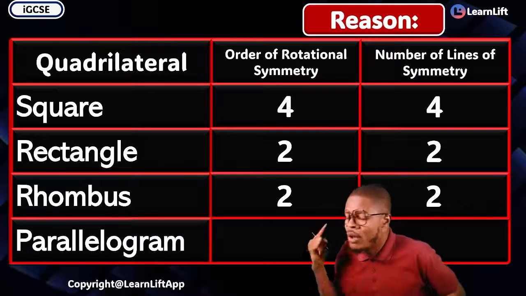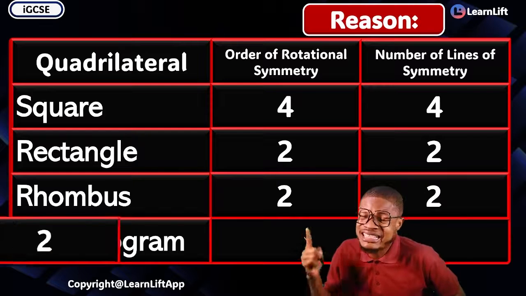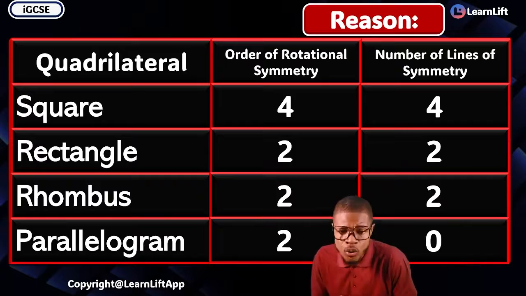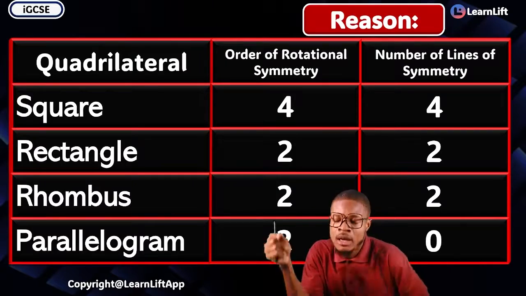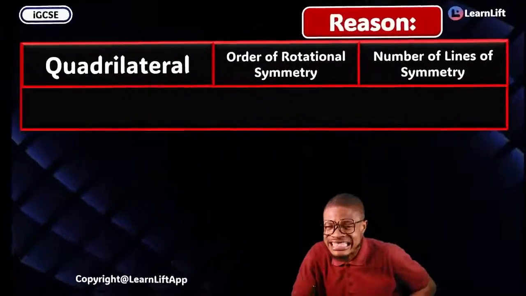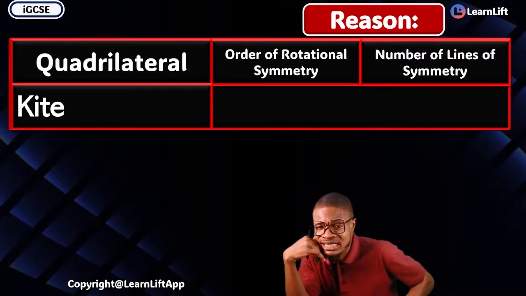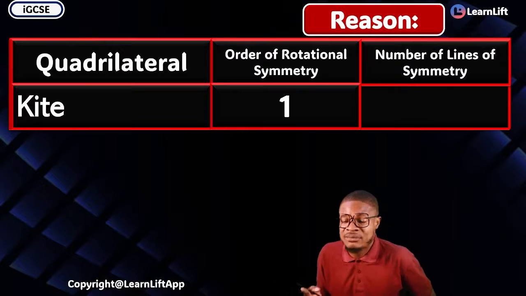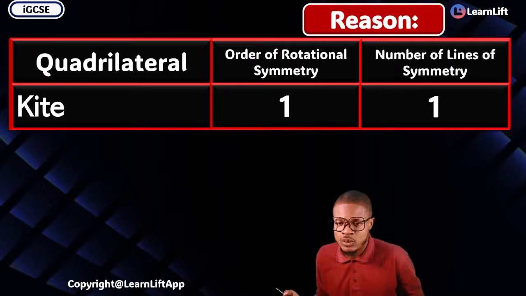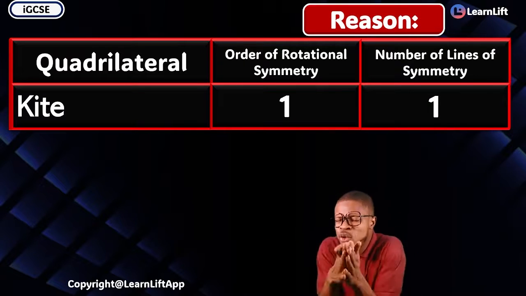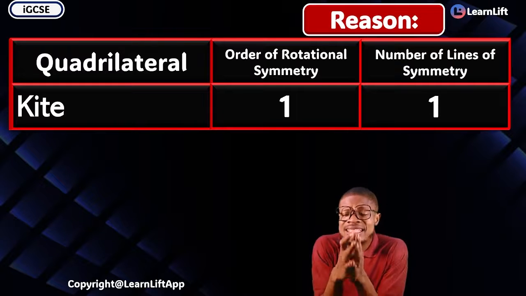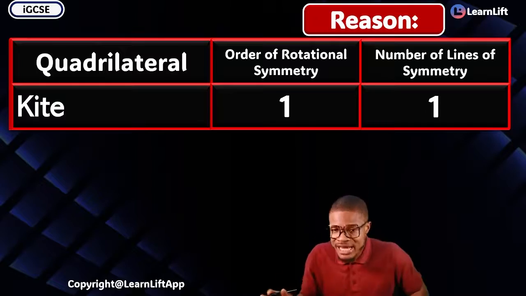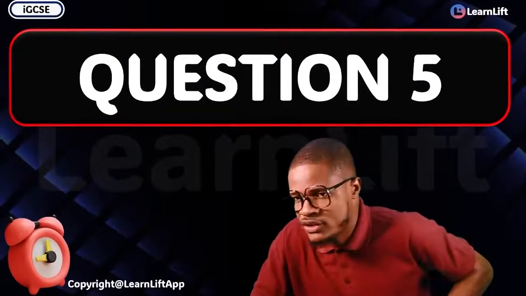When you come down to your parallelogram, rotational symmetry is 2, while the line of symmetry is 0 in your parallelogram. But when you come down to your kite, the kite is the last but not the least. What is the order of rotational symmetry in a kite? It is 1. What about the line of symmetry in a kite? It is 1 as well. If you understand this, please go through it very, very well. Let these 5 things keep ringing inside of you. Are you with me? If you get that very fast, the next question is question 5.